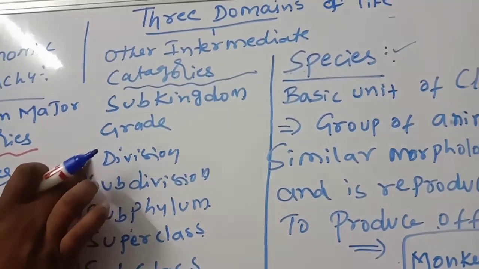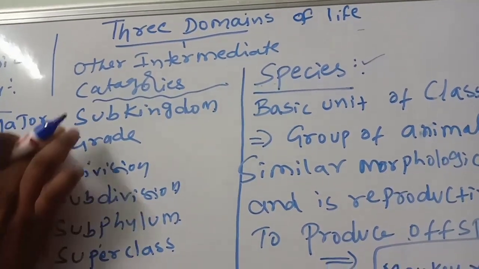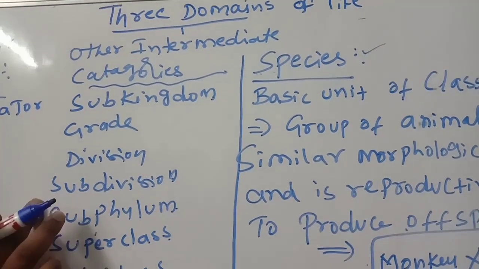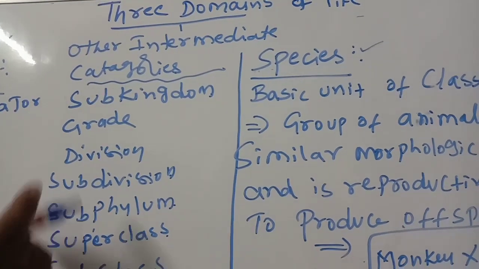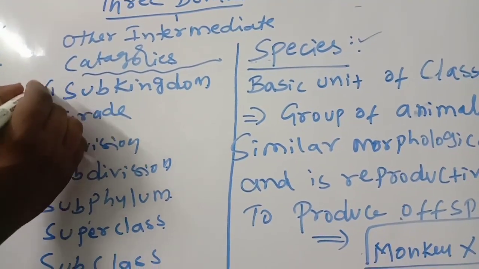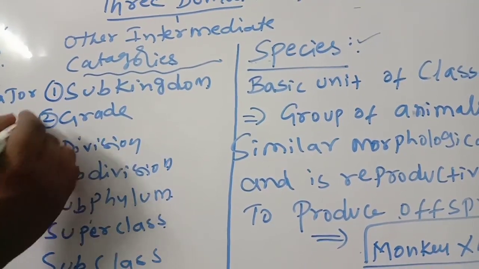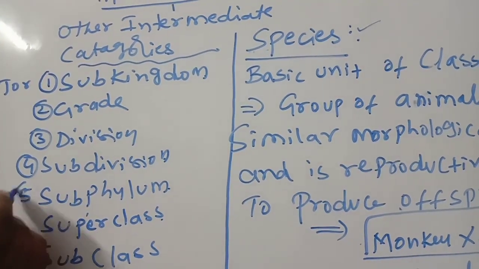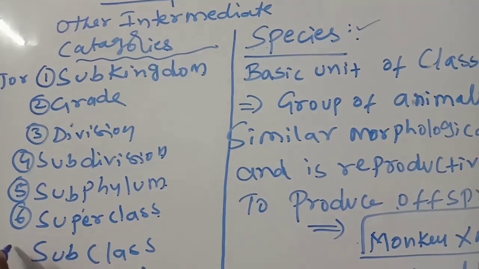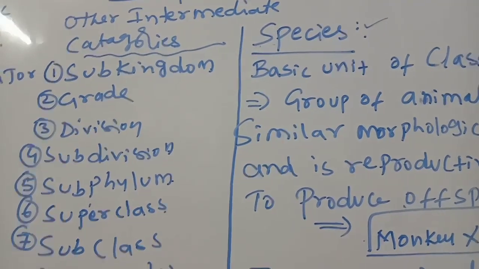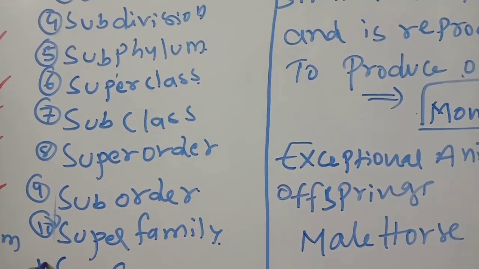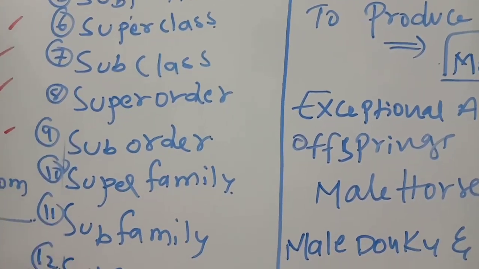Then the other intermediate categories: sub-kingdom, grade, division, subdivision, subphylum, superclass, subclass, superorder, suborder, superfamily, subfamily, then subspecies.